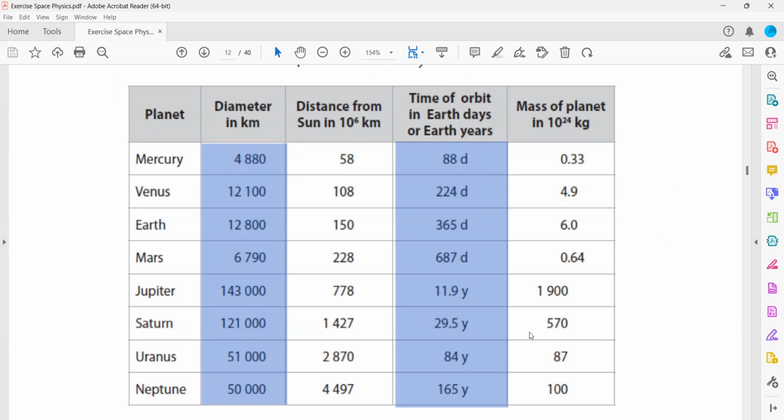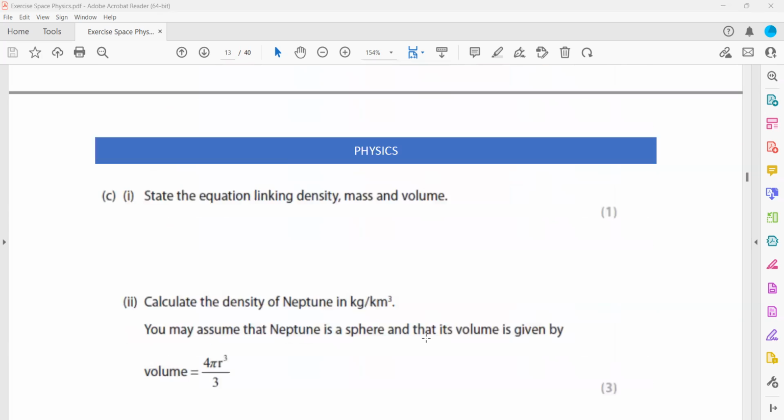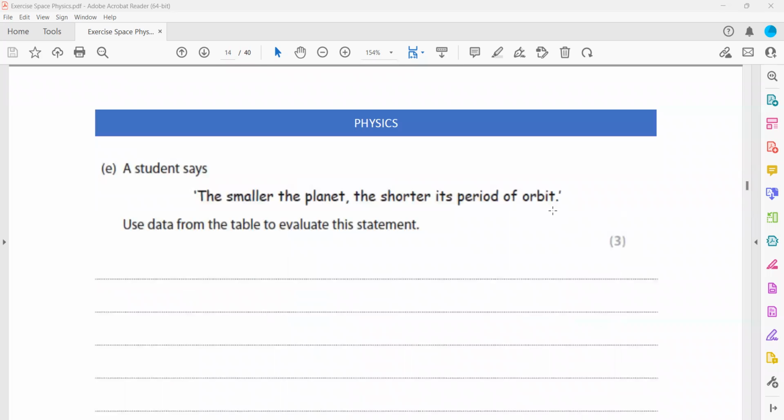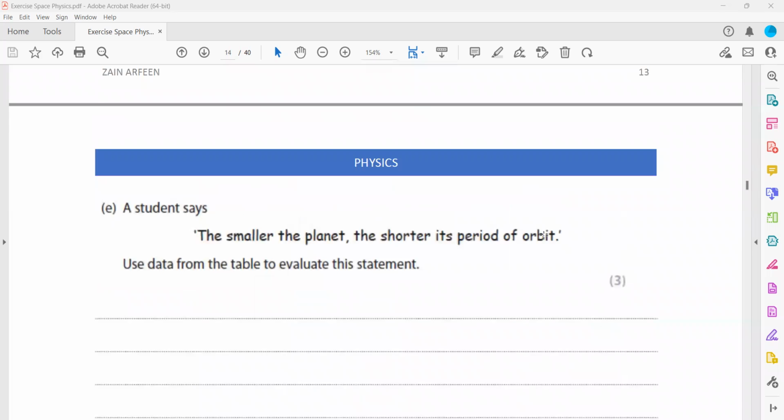Sir, at first it's directly, and then after Jupiter, it's inversely. So actually, there is no direct correlation. The idea is that when you analyze this data, you find some are following, some are not following. So there is no direct correlation here, because when you see the statement of a student, the smaller the planet, the shorter its period of orbit, like it will take a short time.